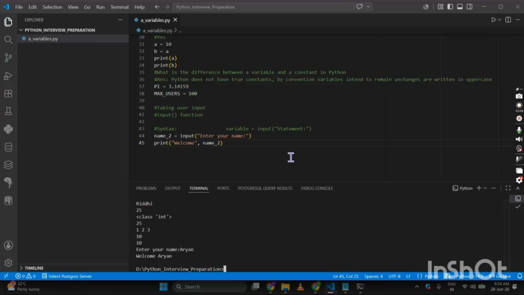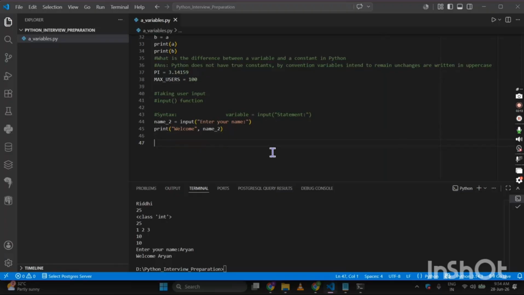Again this gives rise to an important interview question, that is what is the return type of input function? The answer will be string.